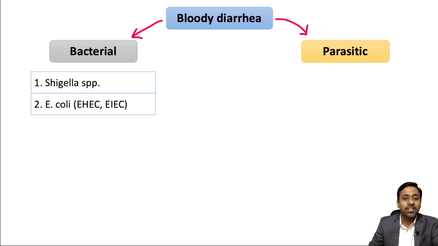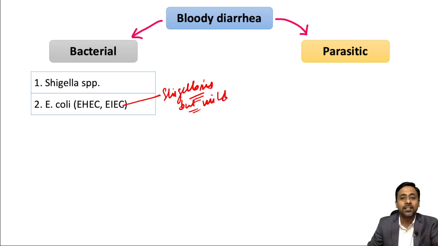EIEC resembles Shigella, or resembles the disease caused by Shigella, that is shigellosis. But there are certain differences which I have discussed in the diarrheogenic E. coli video. As a quick recap, the disease is a little milder here, and dysentery is occasional.